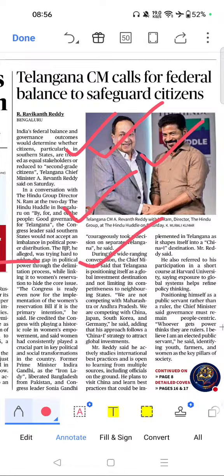Key themes related to this topic are delimitation, federalism, women's reservation, state-center relations, and governance reforms. Please go through this topic.